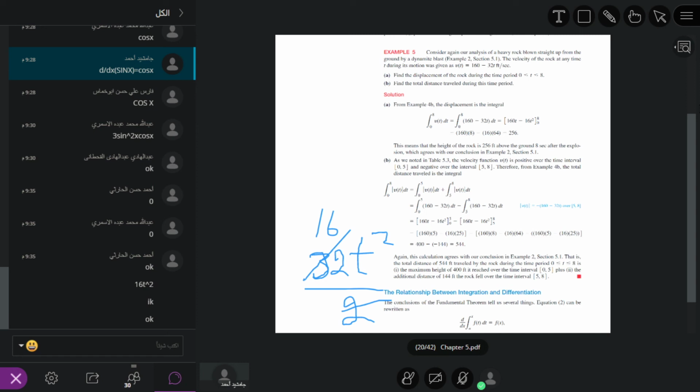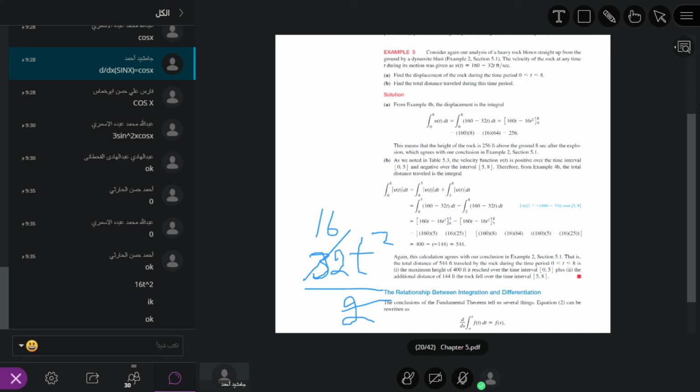So first we find the displacement. What is displacement basically? Displacement is the integral of velocity, because the derivative of displacement is velocity.